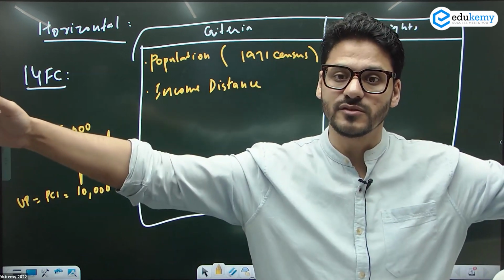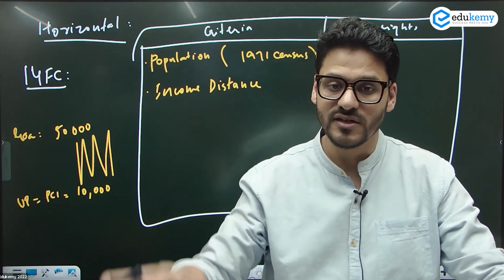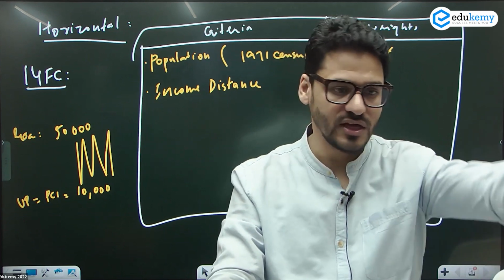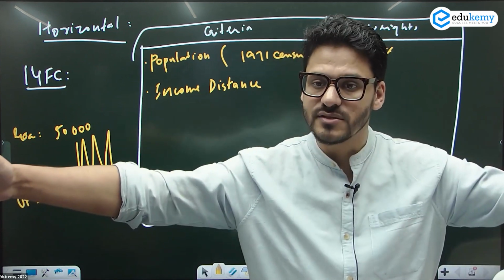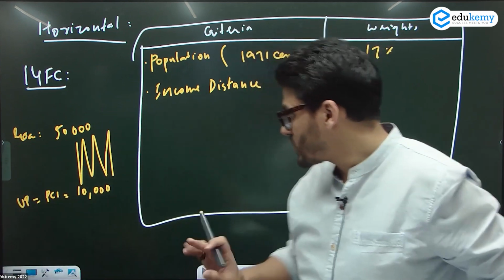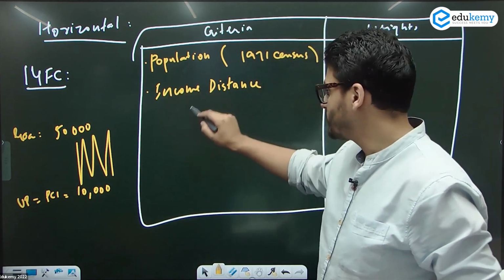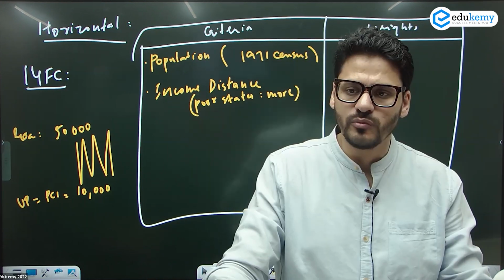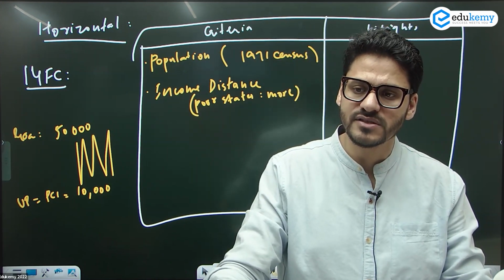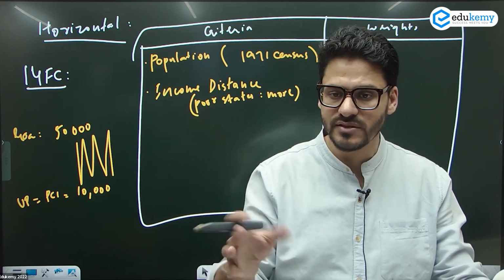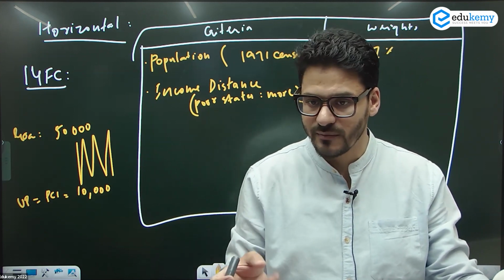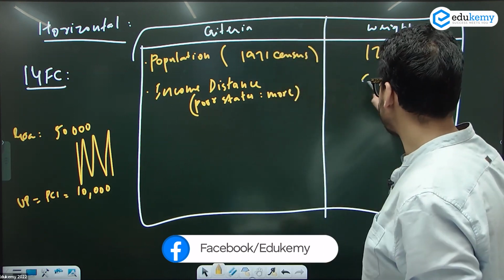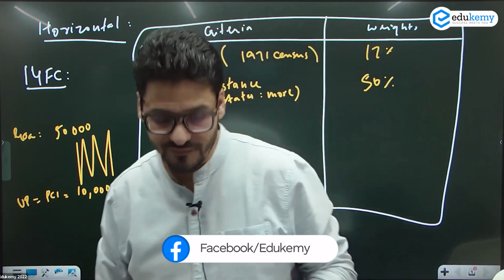जितना ज्यादा distance उतना ज्यादा पैसा मिलना चाहिए. जितना ज्यादा population उतना ज्यादा money. Higher the population, higher the money. Higher the distance, higher the money. So poorer states, according to this criteria, will get more money. So per capita income कैसे निकालेंगे? The state GDP divided by state population. That will give the per capita income. So we have given 50% weightage to this.